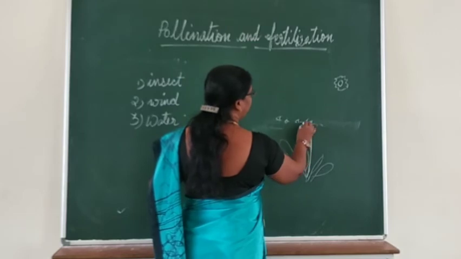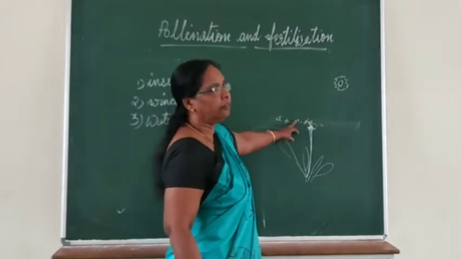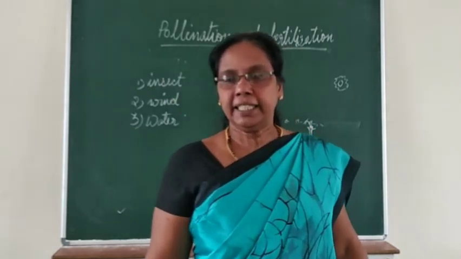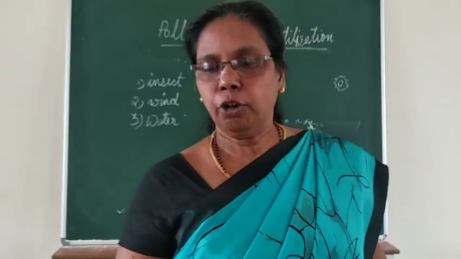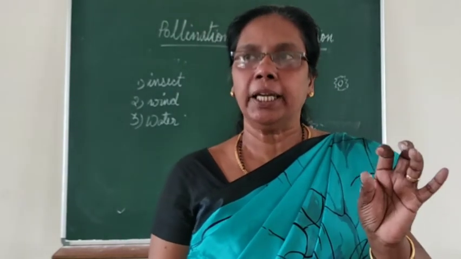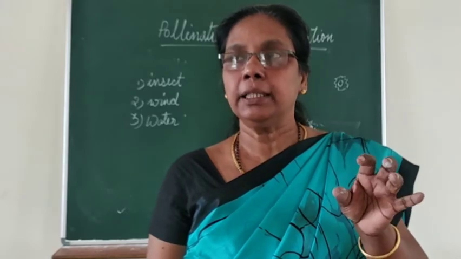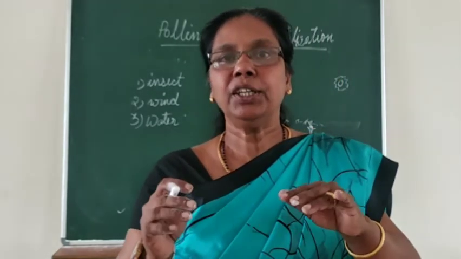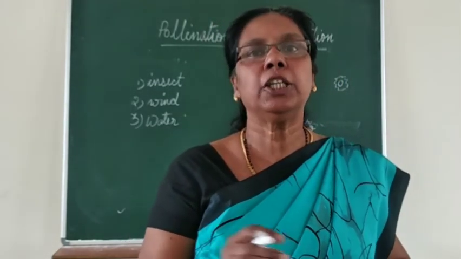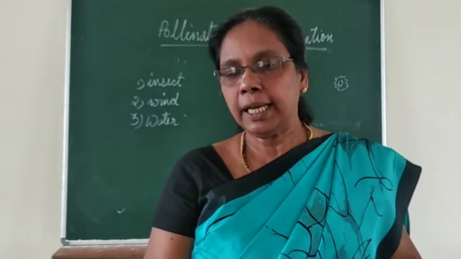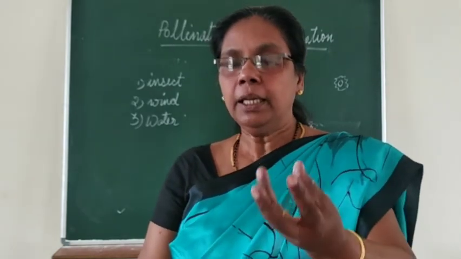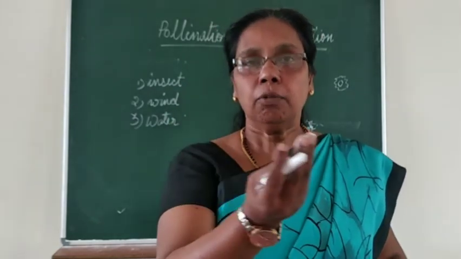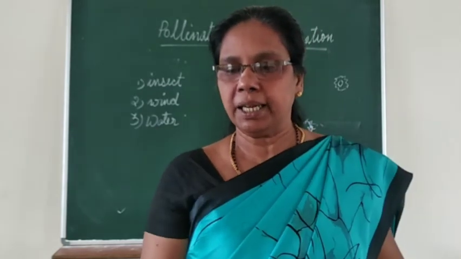When these are floating, there is a possibility of these pollen grains falling onto the stigma, and thus fertilization takes place. So you can see that this is hydrophily, otherwise called water pollination. What are the conditions? Pollen grains should be produced in large quantities, and the specific gravity of the pollen grain should be almost equal to the gravity of the water, so that the female part will be just below the surface of the water so that pollen grains can come and stick on it.